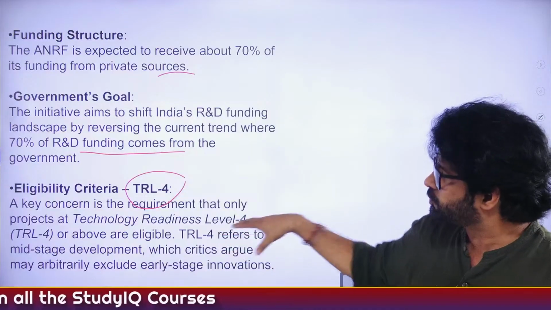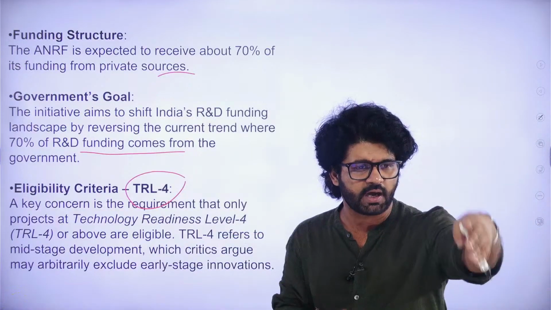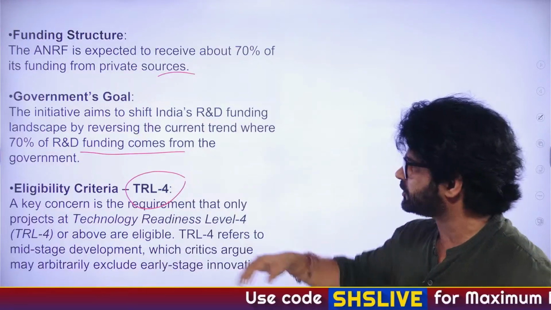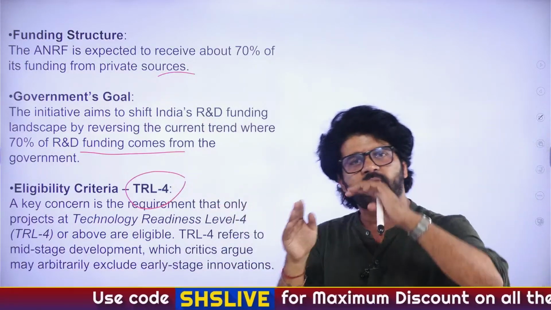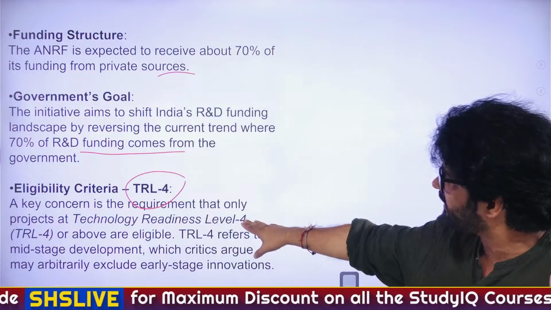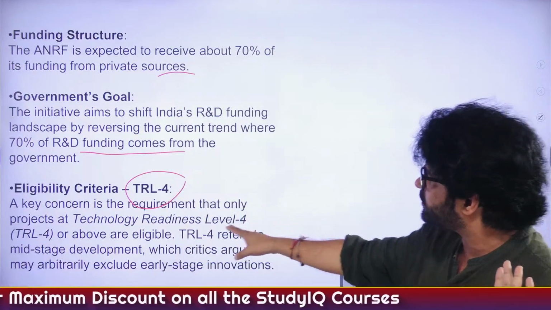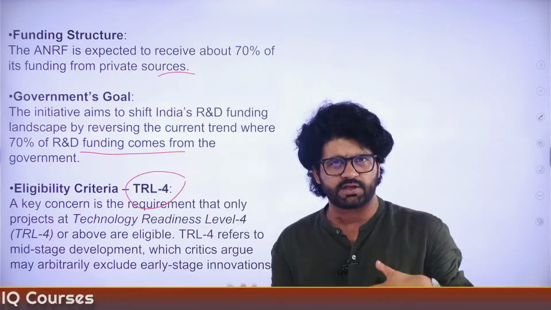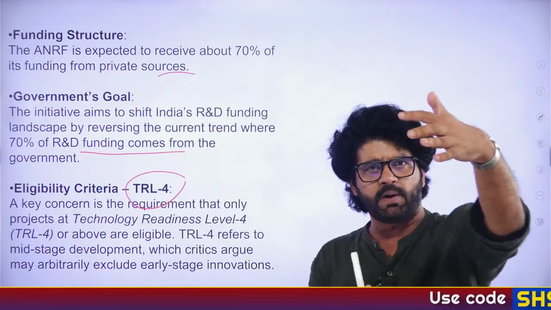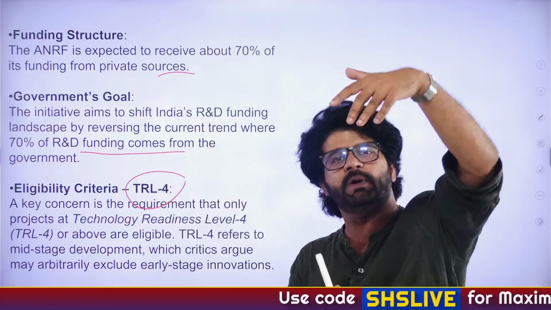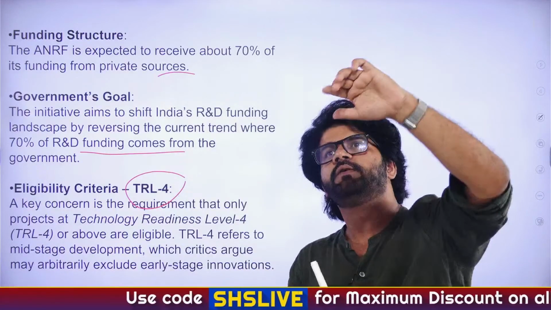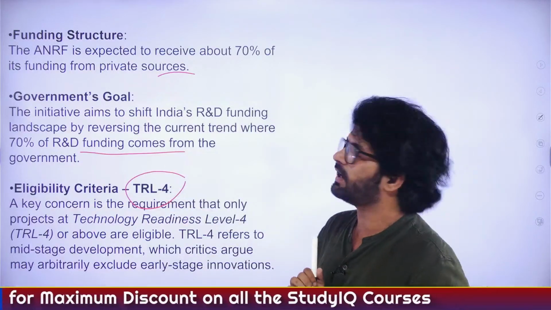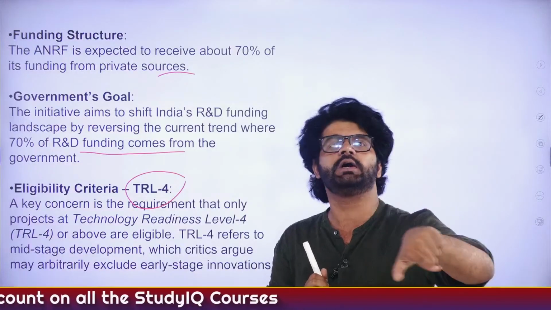Let's focus here. Please understand one thing. If Sushmita, Shayada, GY and other people, Priya, etc., start researching on a particular aspect, you will not get the funding. You will get the funding from TRL4 level only. A key concern is the requirement that only projects at technology readiness level 4 or above are eligible. You can also understand it this way. You are researching on a project, then you send your research to somebody, they approve it, then it is sent to somebody else. After 2-3 levels, if it is going to the 4th level, then you will get the money under this ANRF and RDI scheme. So that is a criticism.